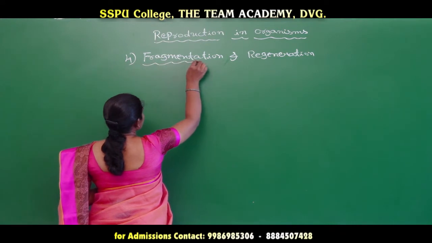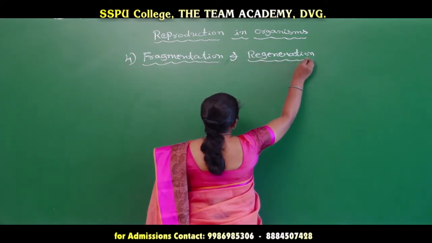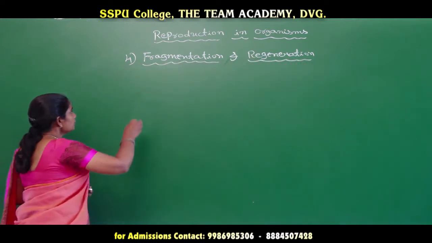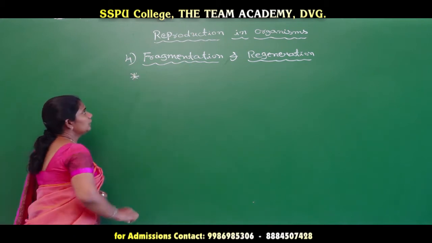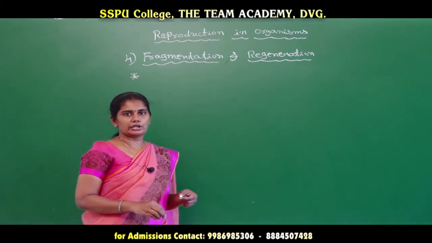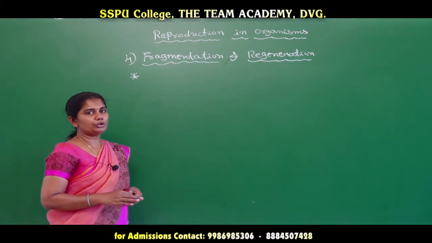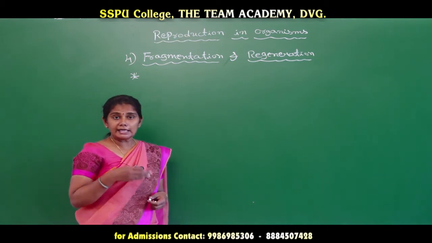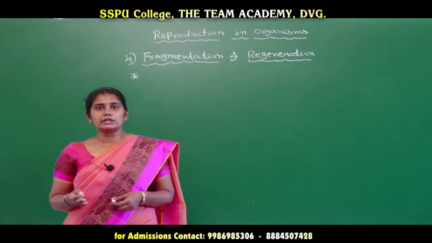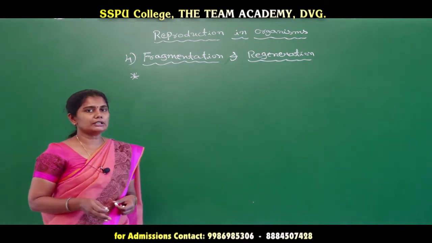So the fourth method is fragmentation and regeneration. In this method of asexual reproduction, the parent body divides into many fragments, and each fragment is able to produce a new individual. That is the special thing in this one.